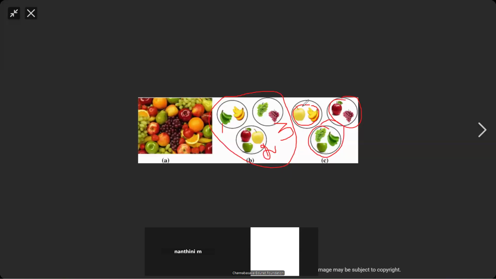Coming to the second example, it has been divided based on the color. So this is based on the species and this is based on the color. This is nothing but unsupervised learning.